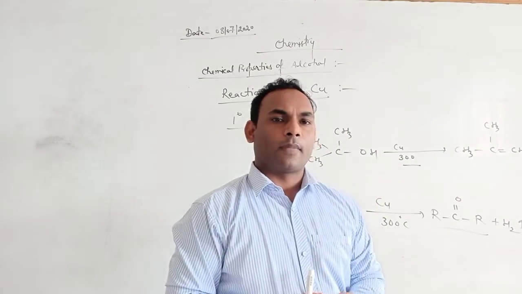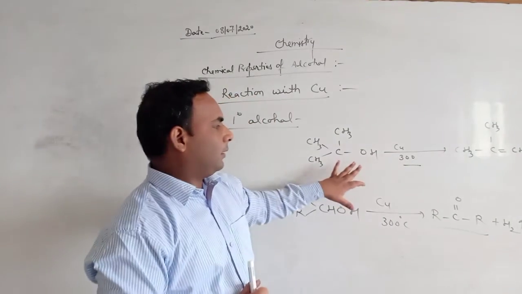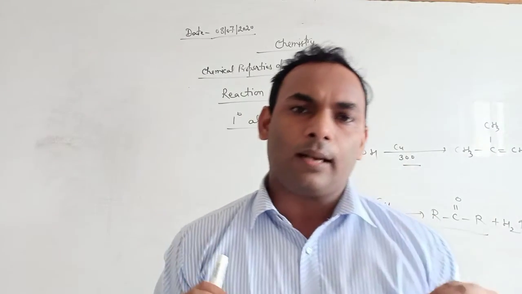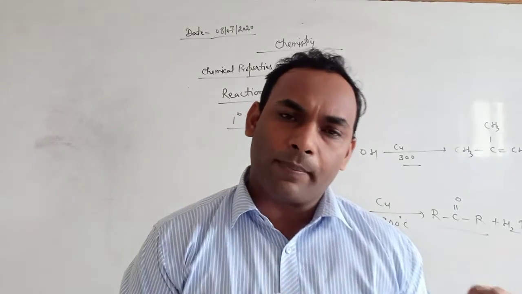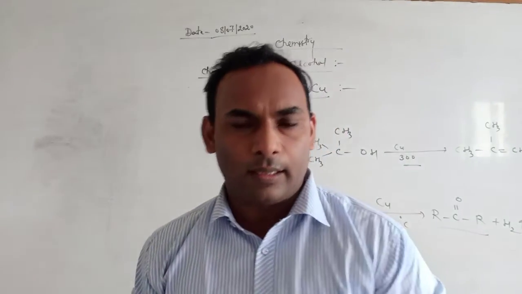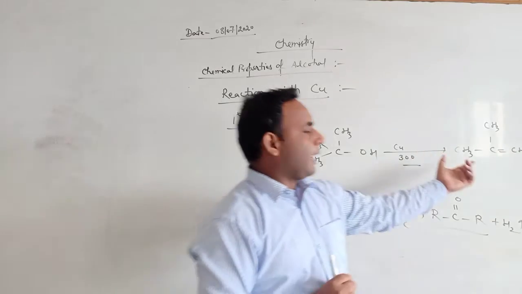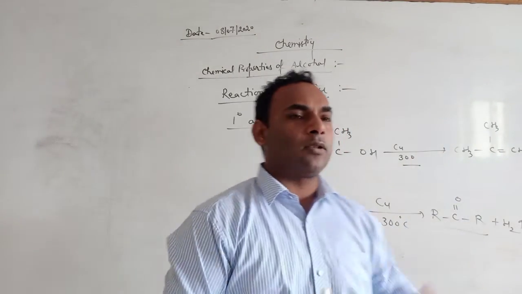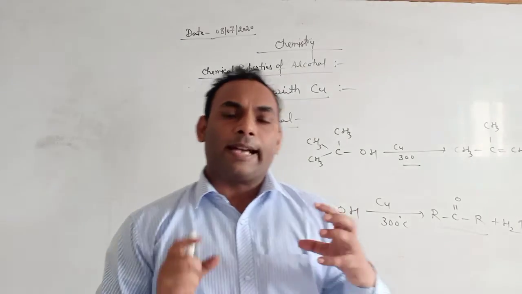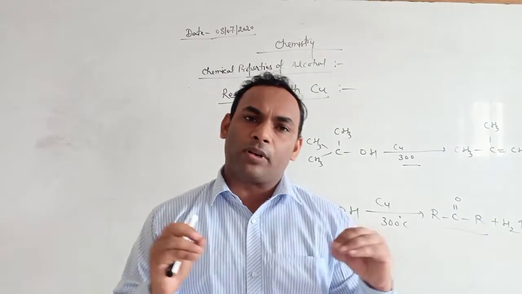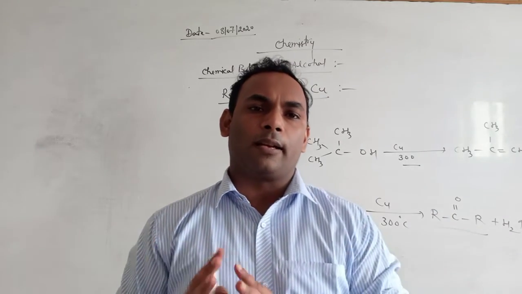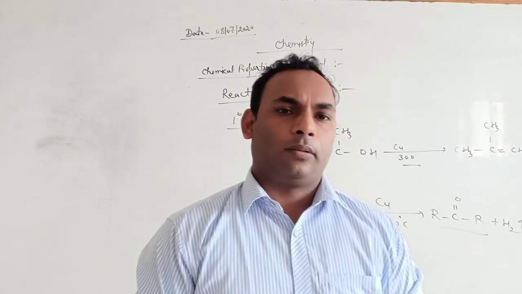Okay. So this is the example of tertiary alcohol. Tertiary alcohol on reaction with copper metal at 300 degrees C gives alkene instead of aldehyde or ketones. That's why this reaction is very important for the distinction between primary, secondary and tertiary alcohol. Thank you for today.